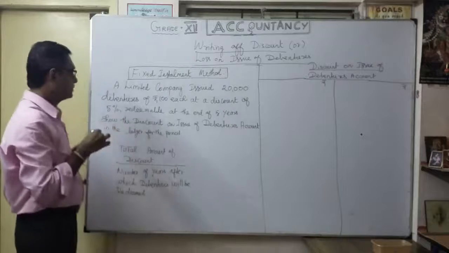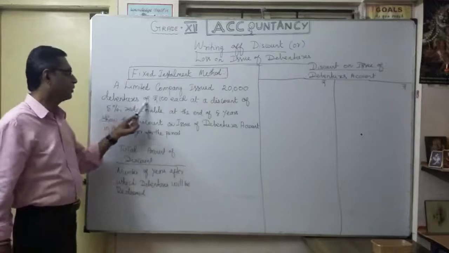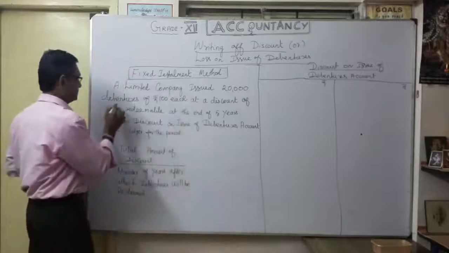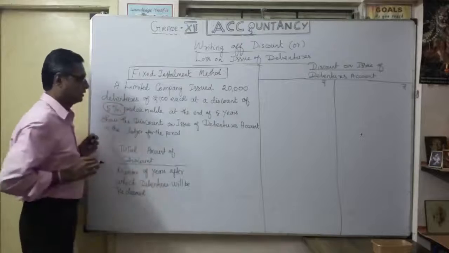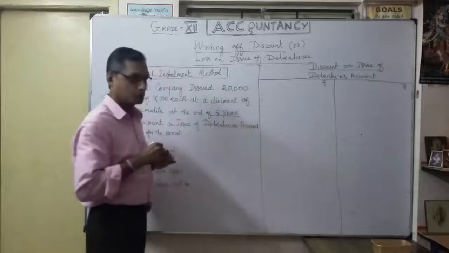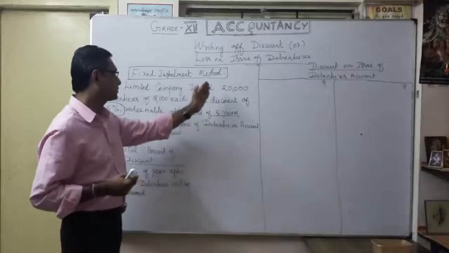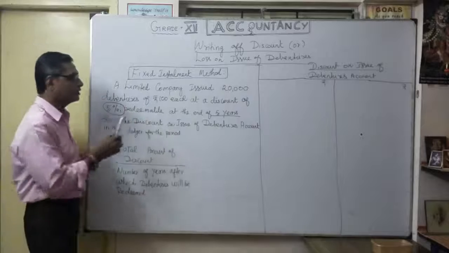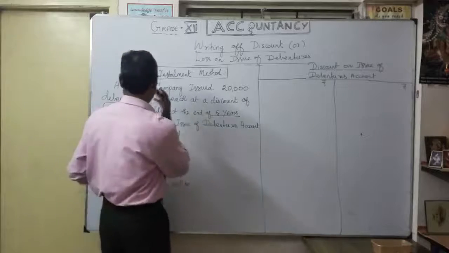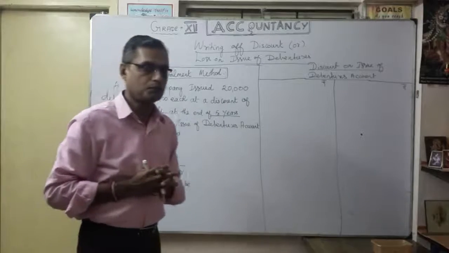The limited company issued 20,000 debentures of 100 each at a discount of 5%, redeemable at the end of 5 years. So they are going to redeem after the 5th year. They are supposed to pay how much? Nominal face value 100 rupees. But issued at a discount of 5%. So now we are going to calculate first what is the amount the company is losing as discount.